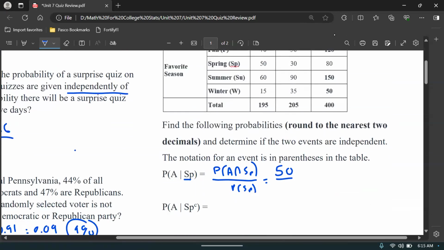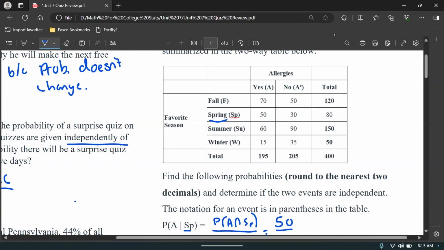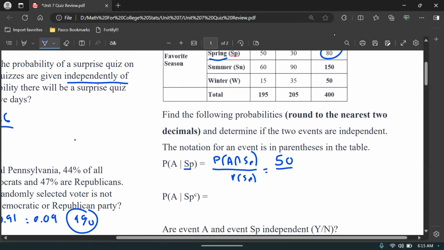Over, now this is again important, over spring. So we're looking for the total of spring. So spring total is 80. So it's 50 out of 80, which comes out to 0.63. Oops, 0.69. There you go. All right.